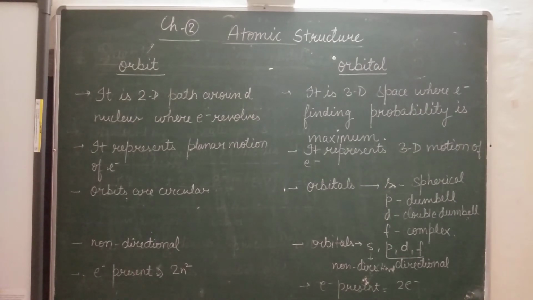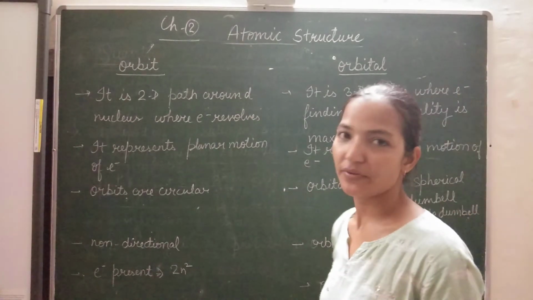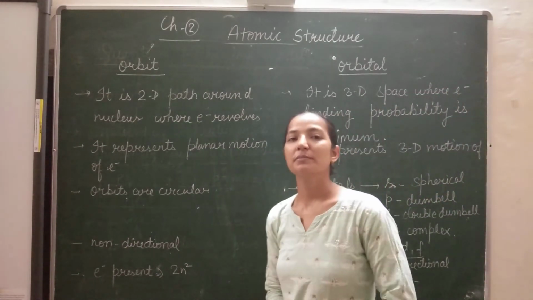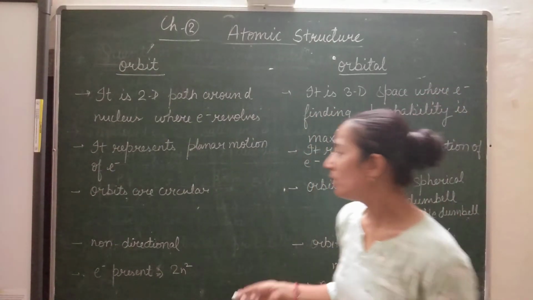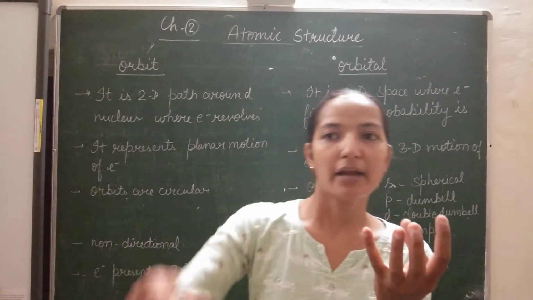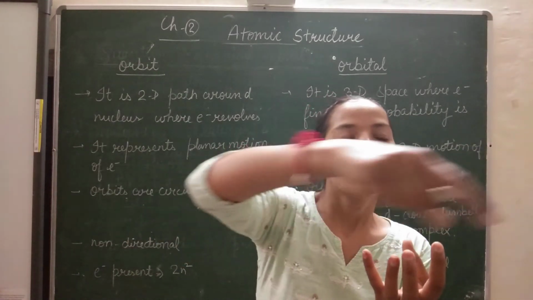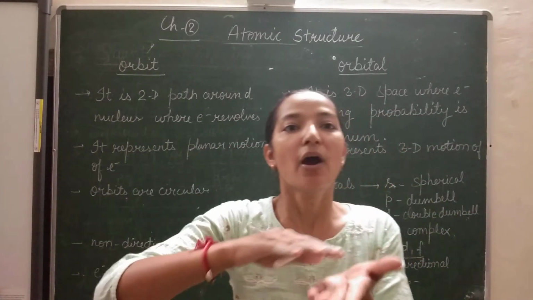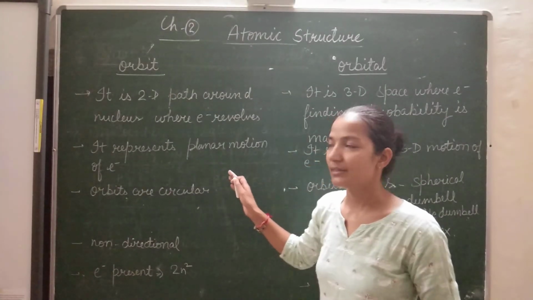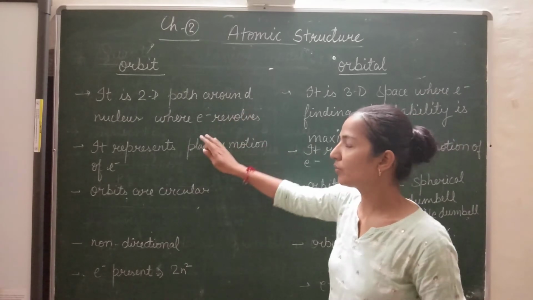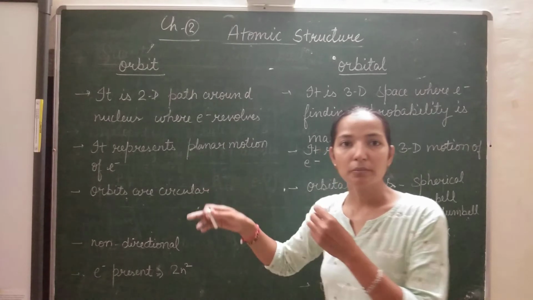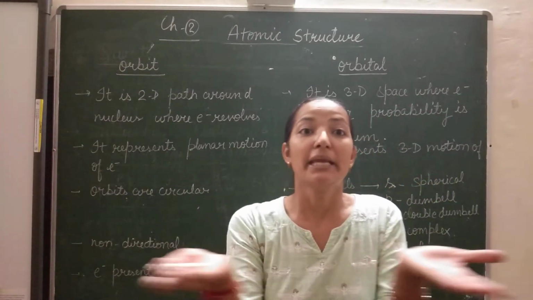Students, now we will discuss some differences between orbit and orbital. What is the difference between atomic orbit and atomic orbital? We know what an atomic orbit is: just like the solar system, the sun is there and the planets are revolving on a particular plane, on a 2D axis. So just like that, the orbit is there. It is a two-dimensional path around the nucleus where the electron revolves, and it represents planar motion. Planar means the motion is in a plane.